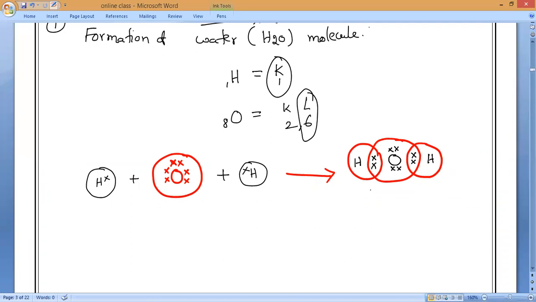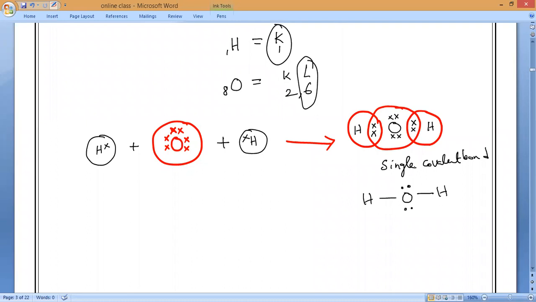So this is a water molecule. How many covalent bonds are there? Single covalent bonds. So I can represent it like this: oxygen with H and H. Is it right or wrong? Yes. So that is what you have to remember.